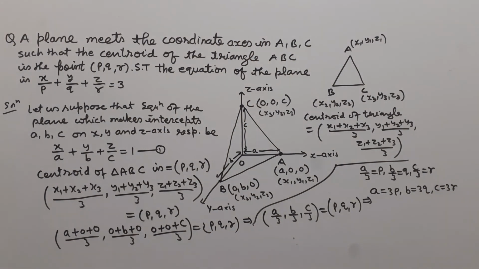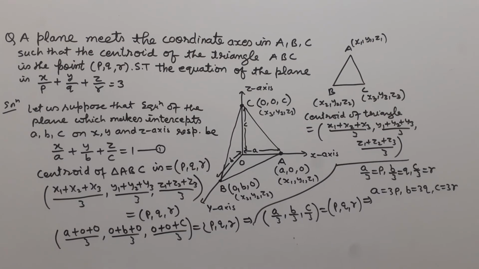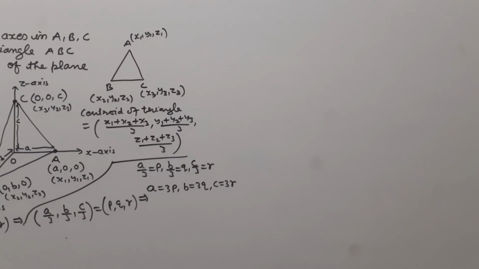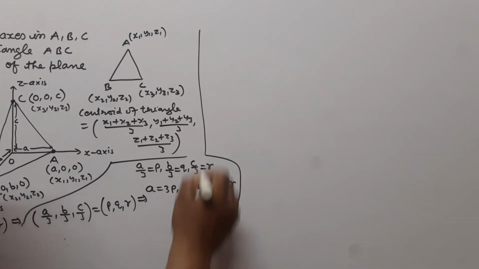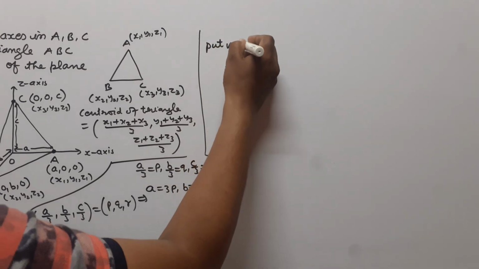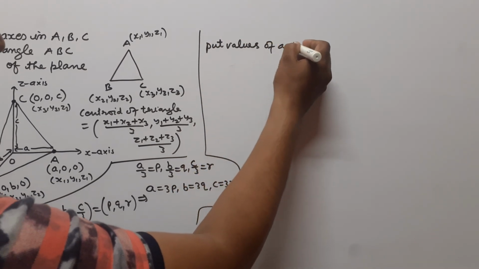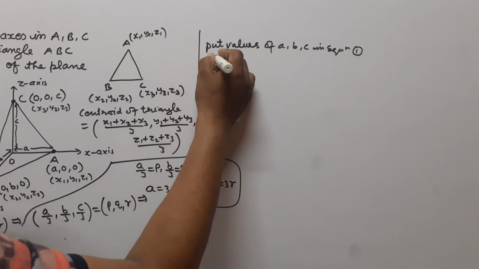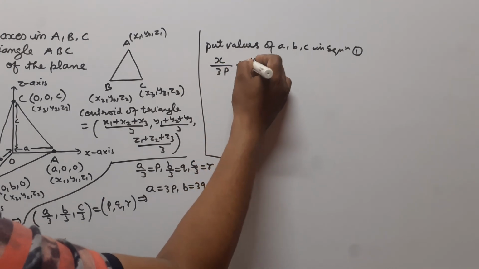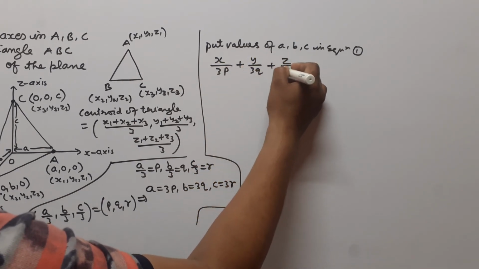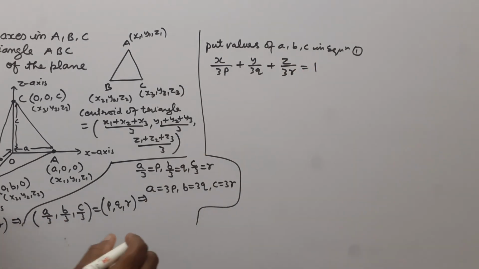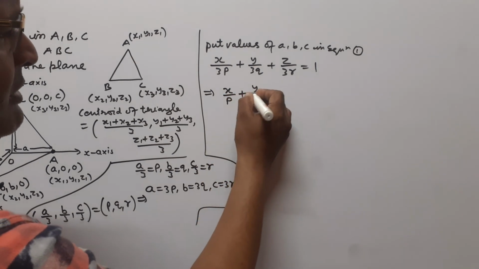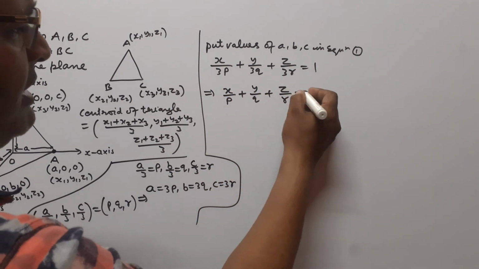Now putting the values of a, b, c in terms of p, q, r in equation 1, we get x/3p + y/3q + z/3r = 1. Now we multiply this whole equation by 3, so we get x/p + y/q + z/r = 3.